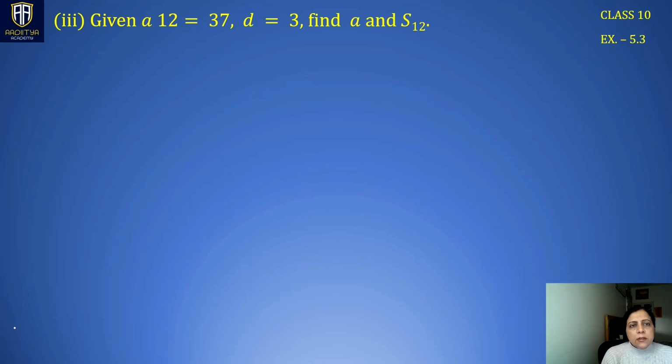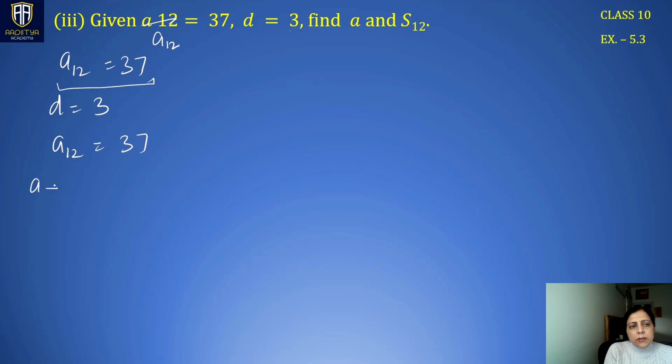Next is A12 is 37, D is 3. Find A. Right? So here the first term is not known to us. Using this relationship, A12 is 37. We know that A12 can be replaced by A plus 11D, which is 37.